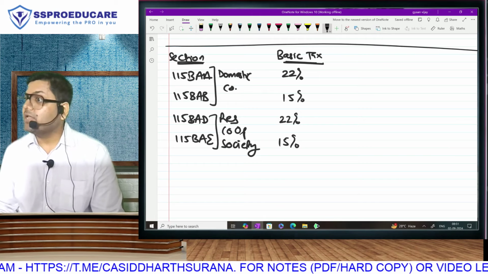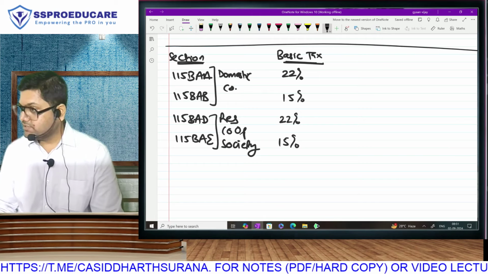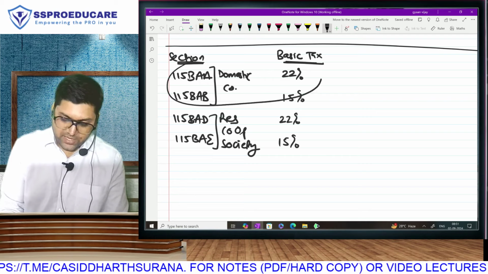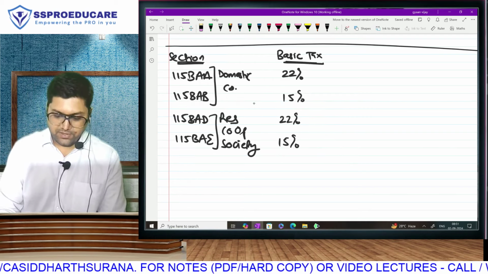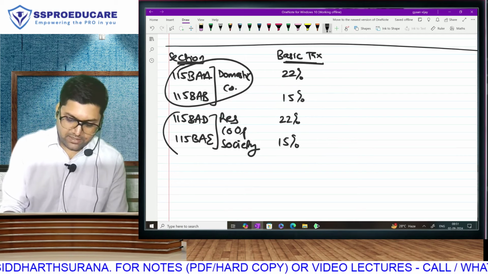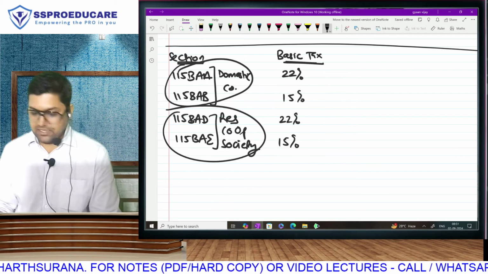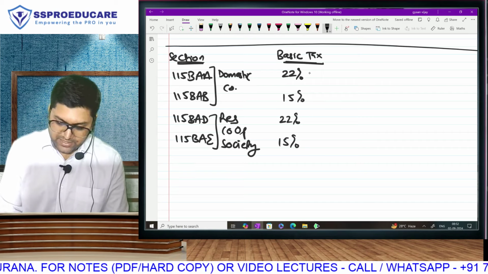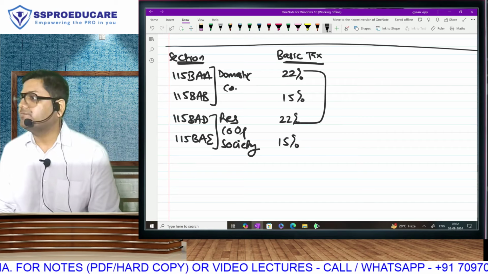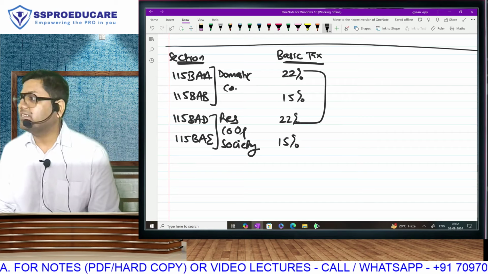And now I one more time tell you this. You think these two are similar because it is same assessee. No sir, no sir. The only similarity is assessee. As we proceed further, you will realize that these two sections are same in all aspects except assessee, and these two sections are same in all aspects except assessee.